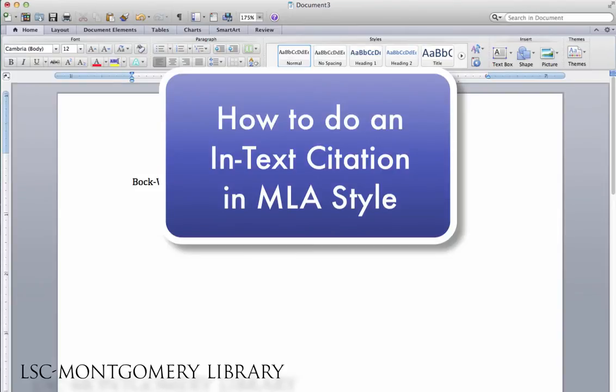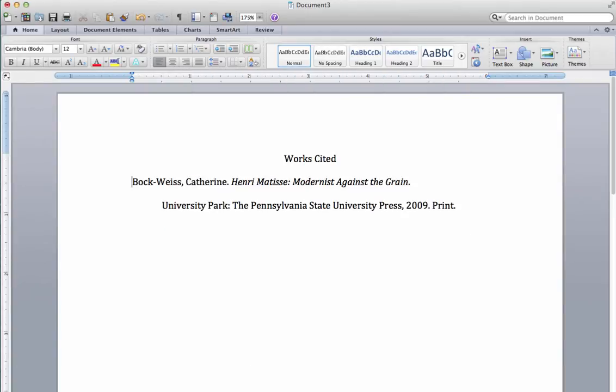In this video, I'm going to walk you through how to do an in-text citation in MLA style. In the video How to Cite a Book in MLA Style, I showed you how to cite a book on Henry Matisse. So to do our in-text citation, I'm going to use the full citation from that video, which you can see on your screen, and a quote from that book.